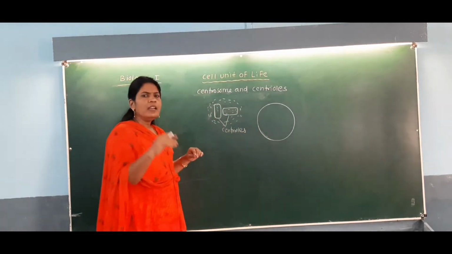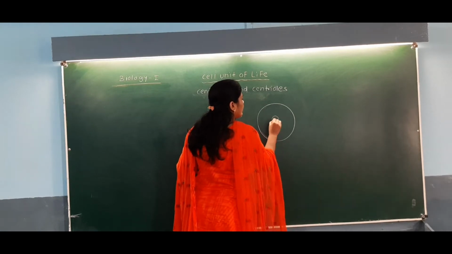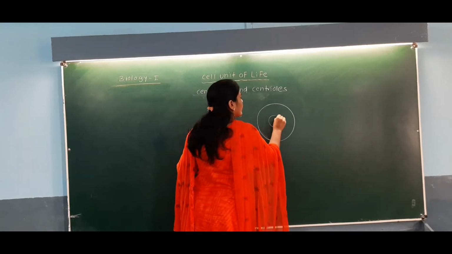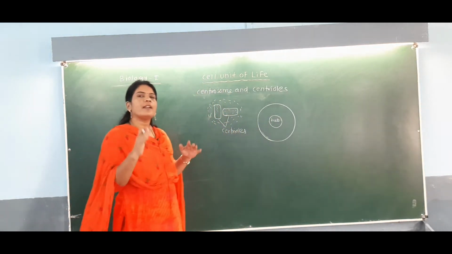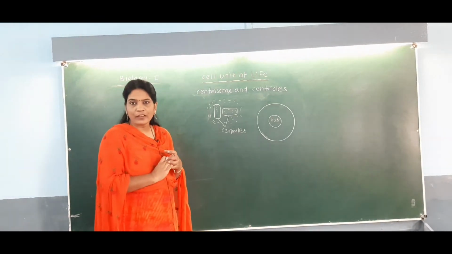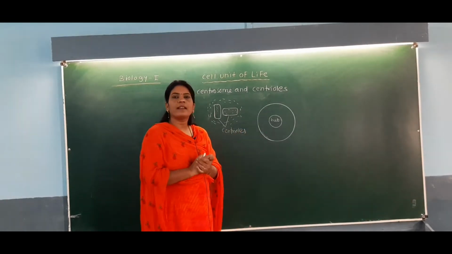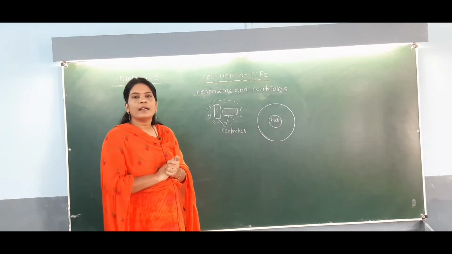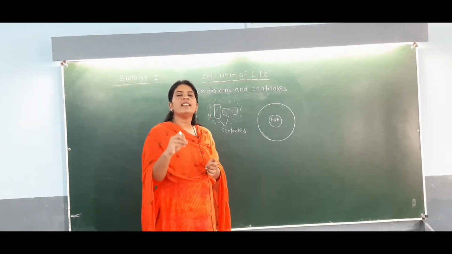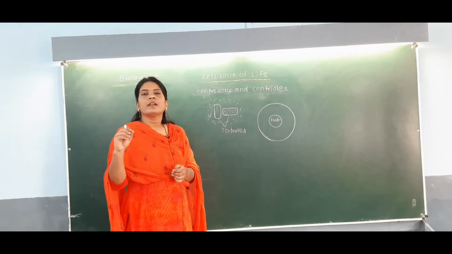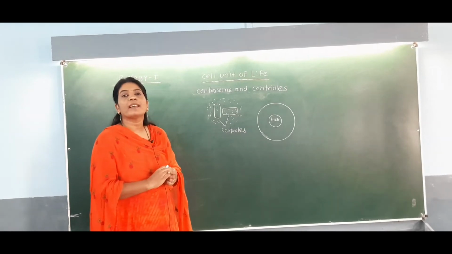Okay, the central part of the centriole is called the hub. So here we will write the spelling. Okay, in our previous lecture we saw that the central part of the cilia and flagella is called the axoneme, but here the central part of this centriole is called the hub. And around this hub, at the periphery, there are evenly spaced 9 fibrils, which are made up of a special tubular protein, and these fibrils are in the form of triplets.